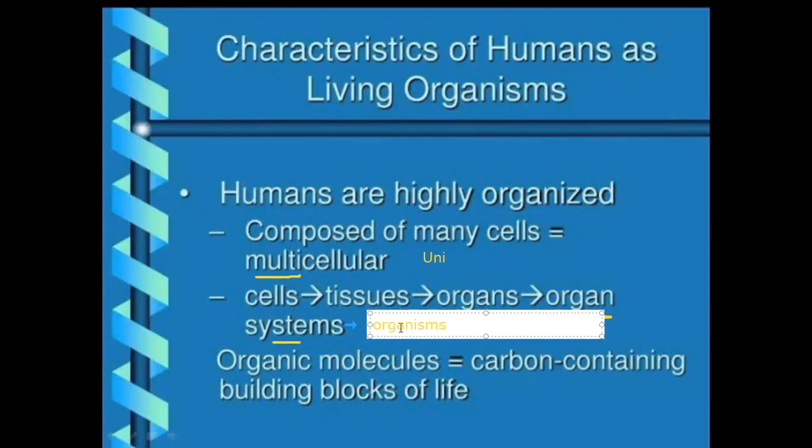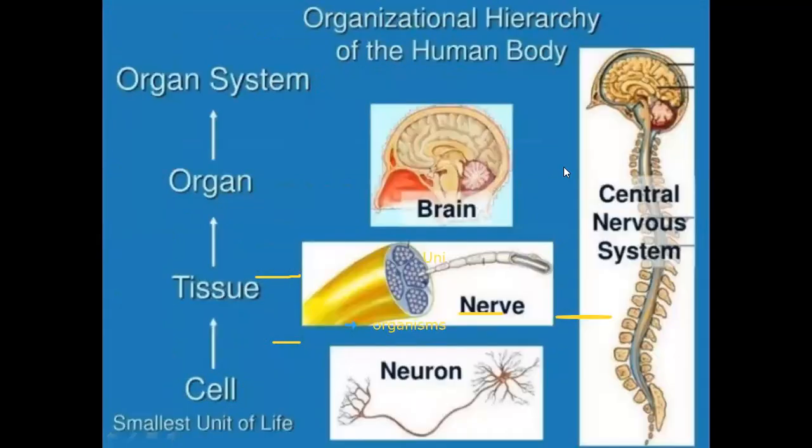So let me give you an example. Okay, let's see the following slide. This describes an example of a system of the human body. You said that the cell is the smallest unit. For example, we are learning the central nervous system. The smallest unit is the cell.